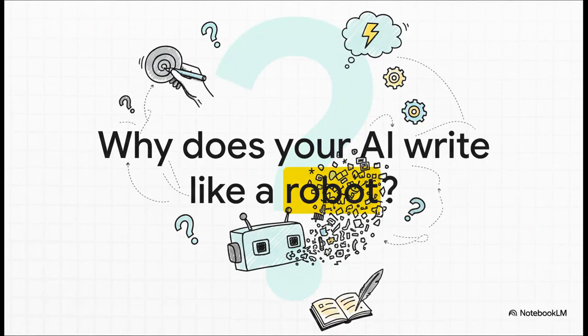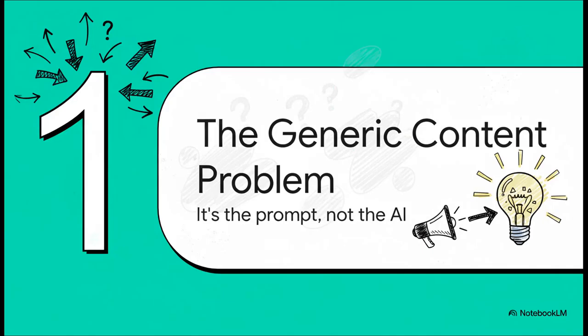So what's going on here? Why do these incredibly powerful tools so often give us content that just falls flat? It turns out the answer is way simpler than you might think. See, the real issue isn't the technology at all. It's the instructions we're giving it. Think about it. Vague prompts are always going to lead to vague results. The quality of what you get out is a direct reflection of the quality of the prompt you put in. So this isn't about a failure of the AI. It's a huge opportunity for you to become a much better director.